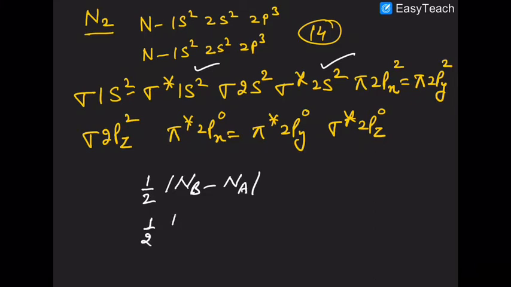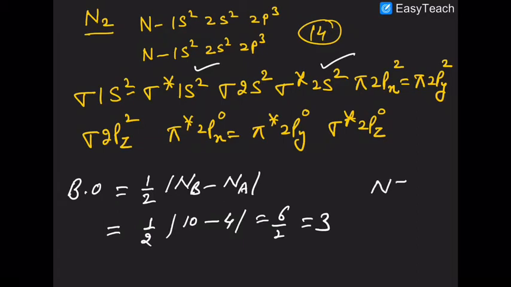So there are 10 electrons in bonding MO minus 4 electrons in anti-bonding MO. That is the bond order. So the answer is 6 by 2, that is 3. So in case of nitrogen, there are 3 bonds between the nitrogen atoms.